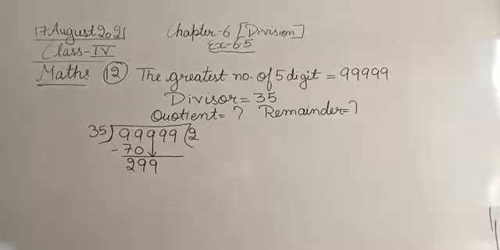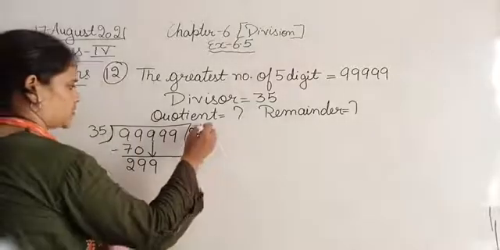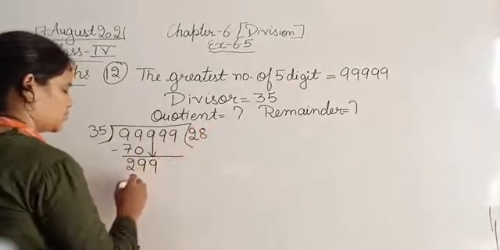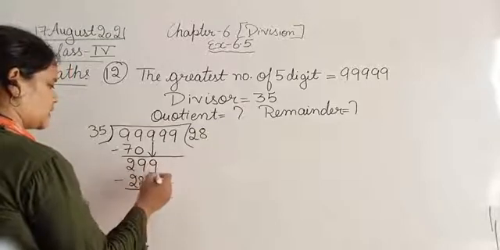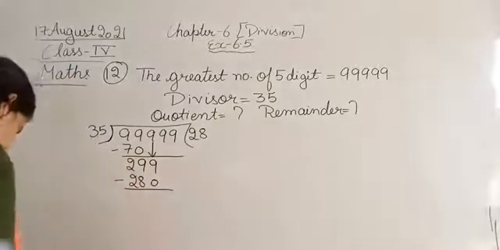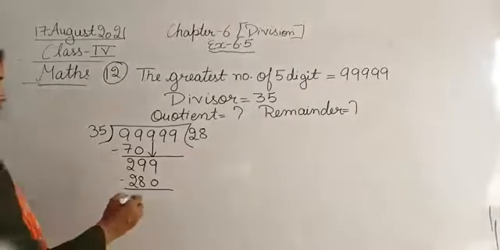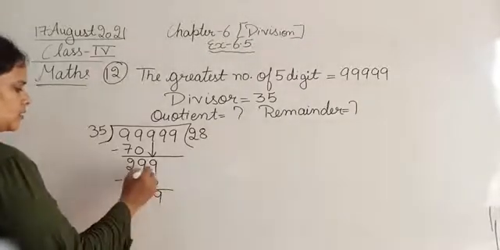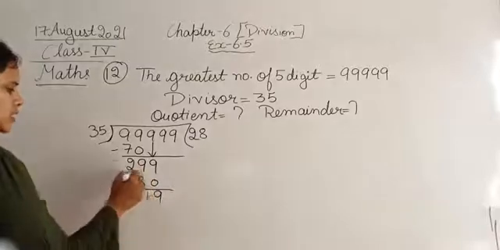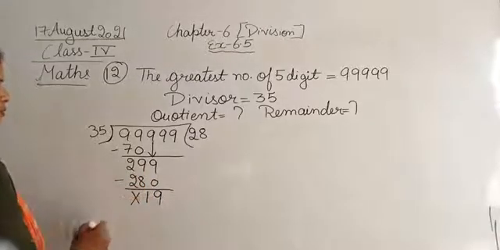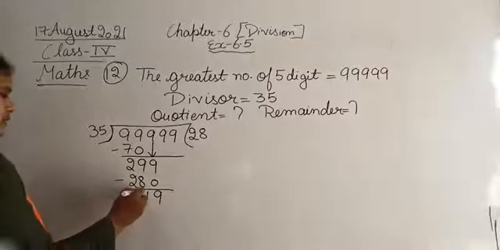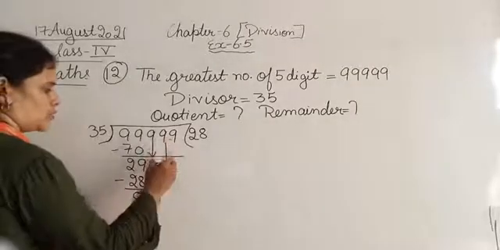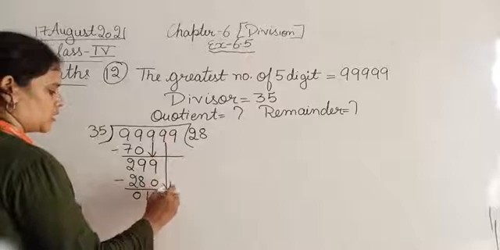So 35 eights are 280. 9 minus 0 is 9. 9 minus 8, 1. 2 minus 2, 0. Now bring down one more number, that is also 9.